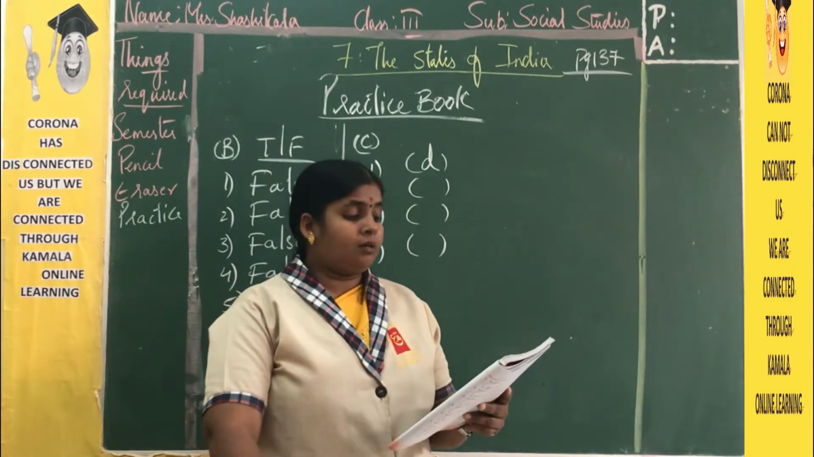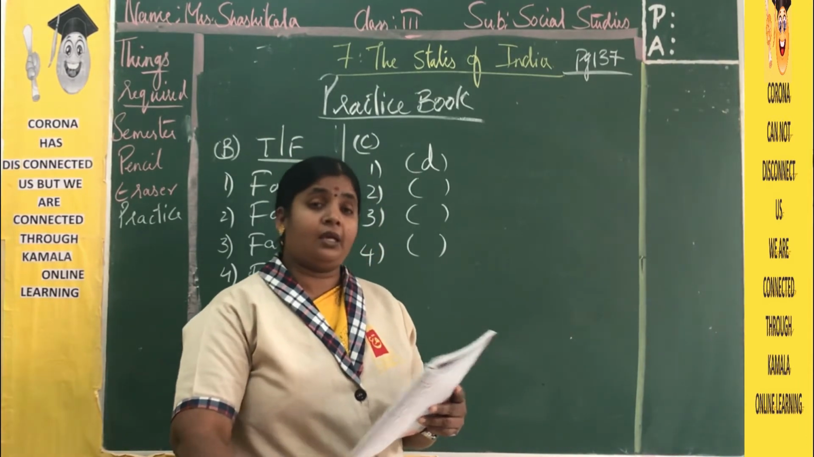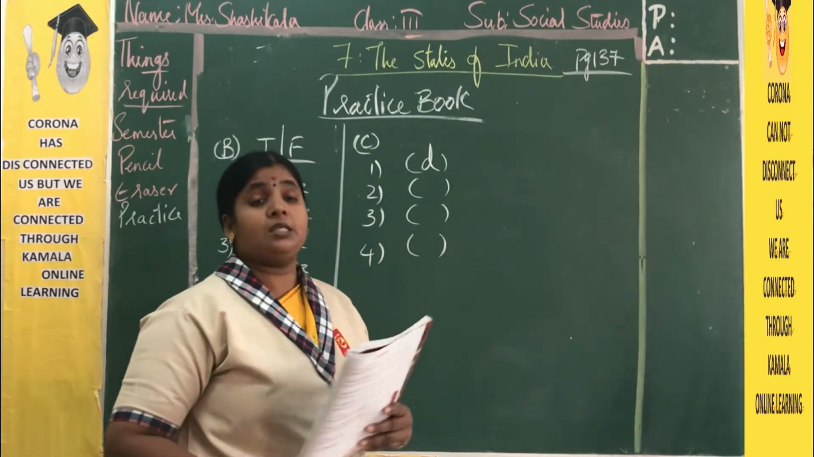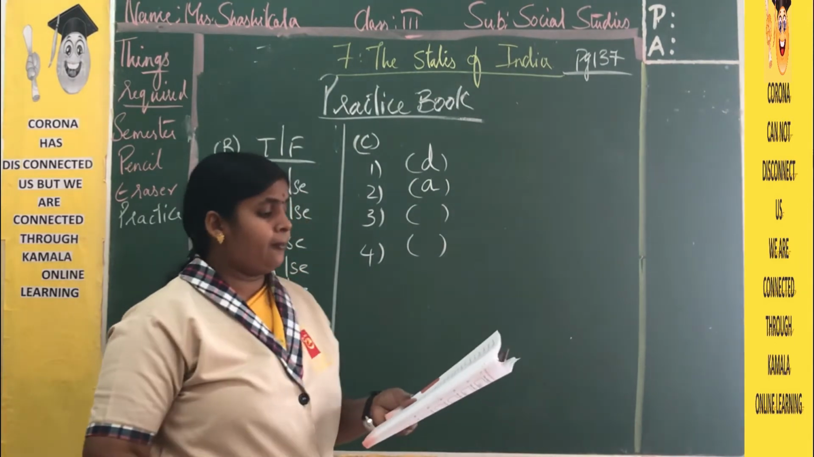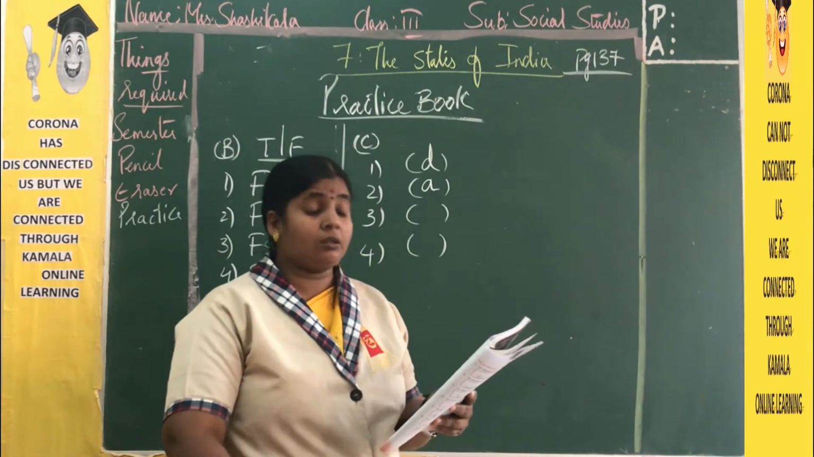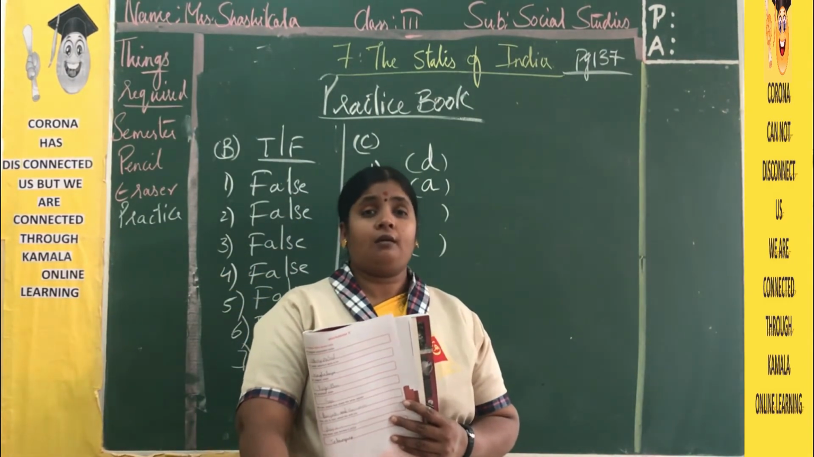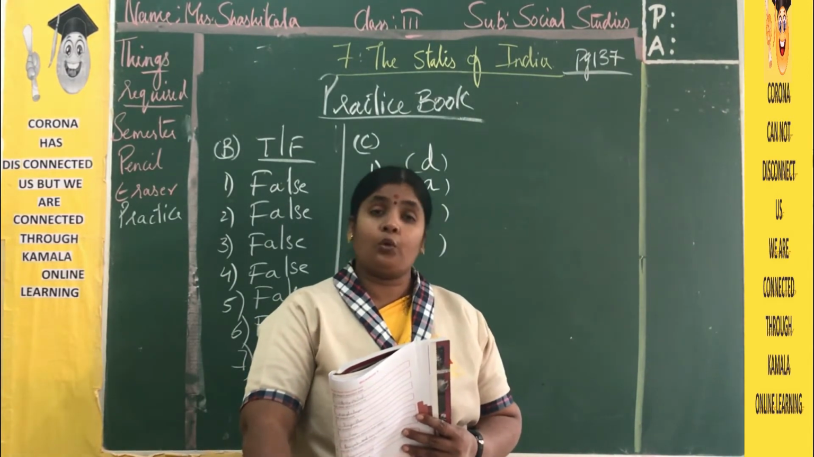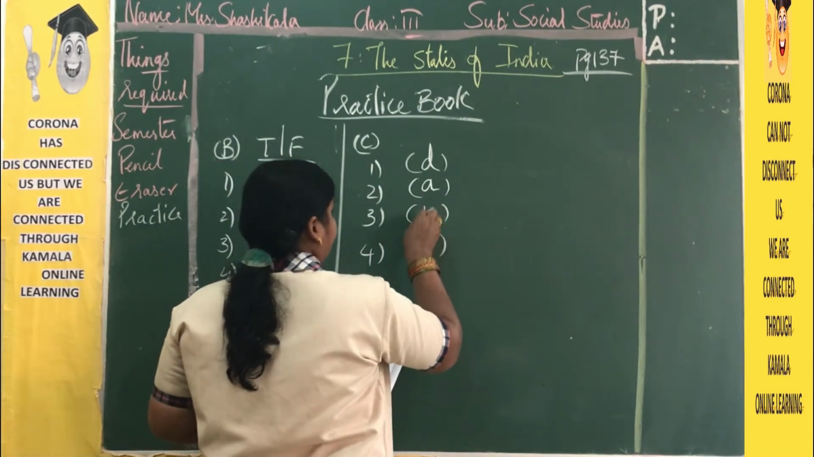Now next, Kerala. Kerala's capital is Thiruvananthapuram. Kerala's name is very short, but the capital's name is very big. So the capital is Thiruvananthapuram, and the answer is A. Next, West Bengal. West Bengal's capital is Kolkata, and Kolkata has an old name that we call Calcutta, and presently we are calling it Kolkata, and the old name is Calcutta. So the third answer is B.